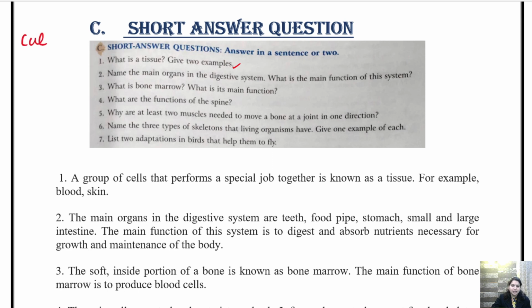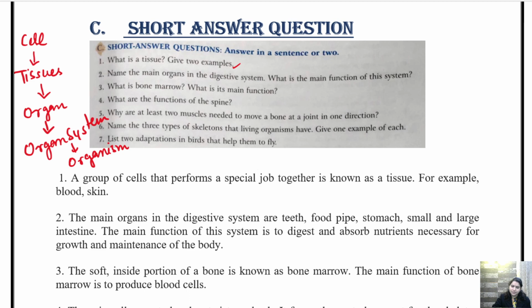So when cells combine together, they form tissue. When tissues combine together, they form an organ. When organs combine together, they form an organ system. And when these organ systems are clubbed together, they form one organism.